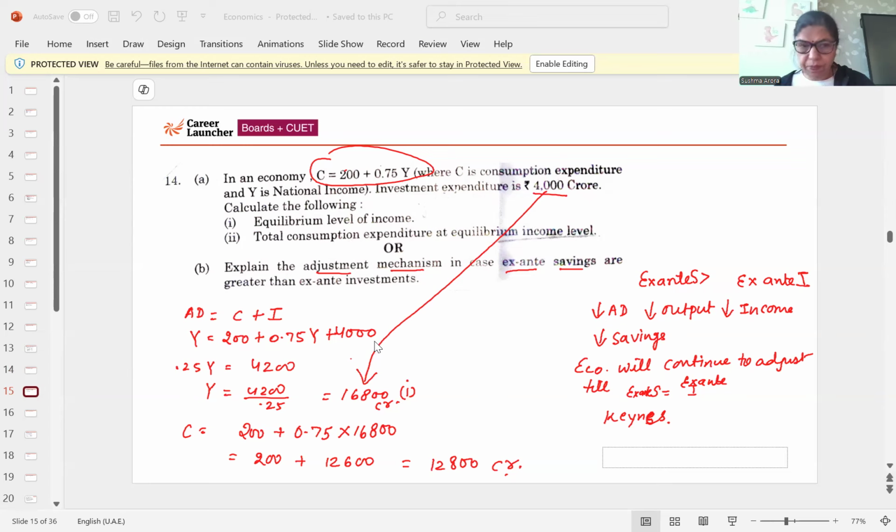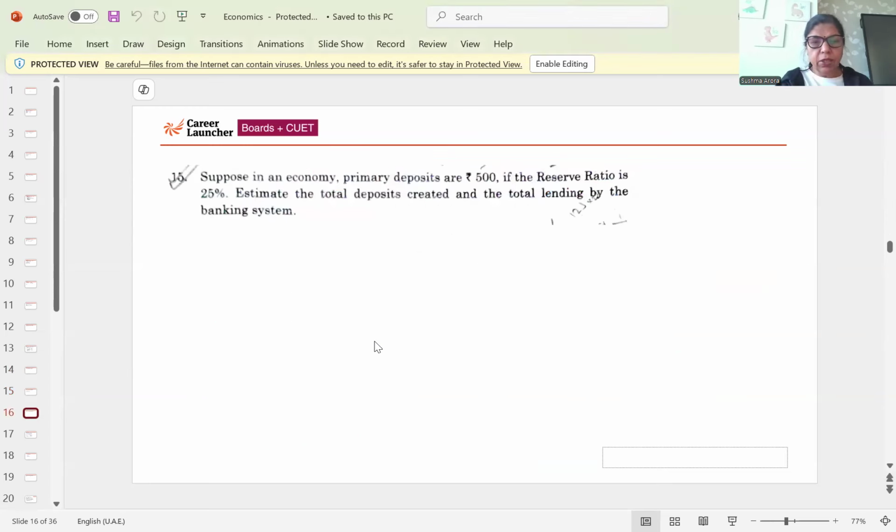Next question. Suppose an economy's primary deposit is 500 and the reserve ratio is 25%. Estimate the total deposit created and total lending by the banking system. As you know, in this question, the total deposit created will be based on the money multiplier.